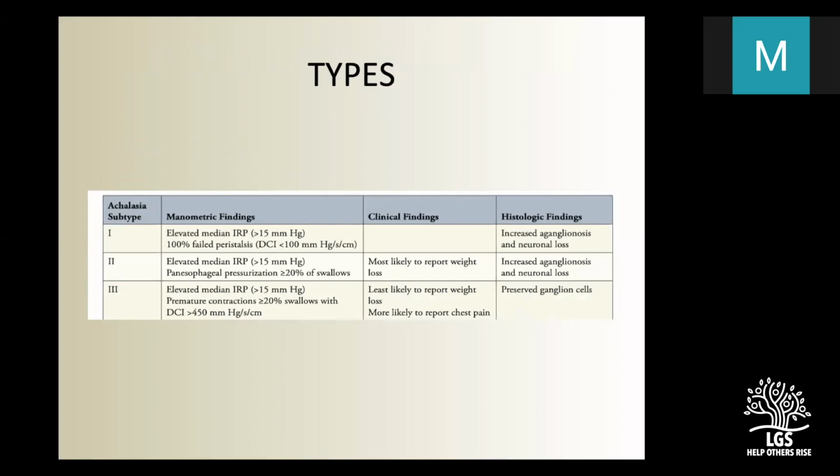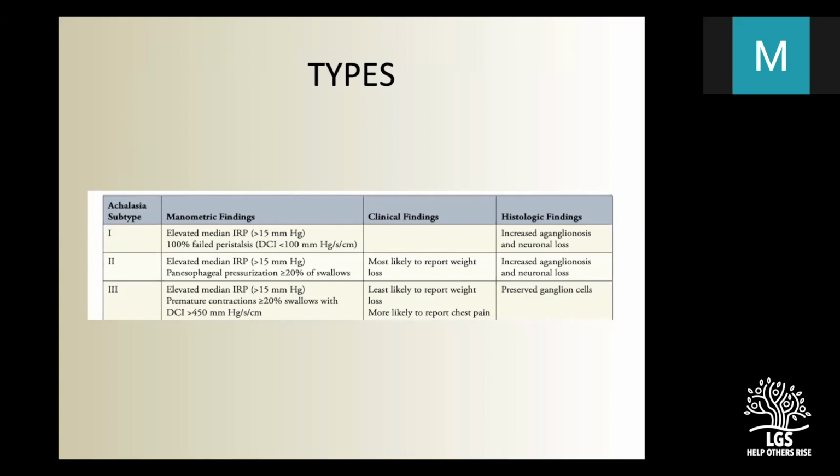And this is basically the manometric typing of achalasia. Type 1 is IRP more than 15 and DCI less than 100 mmHg. Type 2 you have to discuss with your gastroenterologist whenever you refer a patient for manometry. And if manometry is available to you, nowadays it is recommended that every case of dysphagia should be evaluated by manometry.